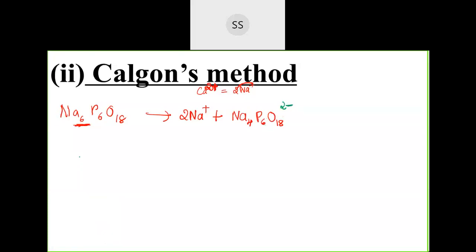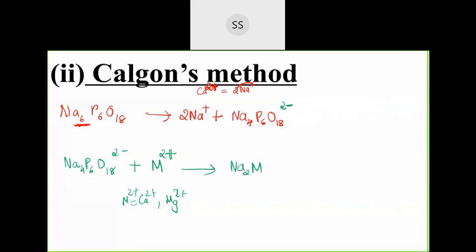Now this compound will take up the ion. Na4P6O18 2 minus will combine with that metal ion, M2 plus, with the 2 plus charge. I told you this M2 plus can be Ca2 plus, or it can be Mg2 plus. Now this metal ion will come and displace 2 sodium ions. So you'll get Na2MP6O18. One magnesium or calcium, whatever it is, came and sat inside this. It's a complex actually. This is how the reaction happens.